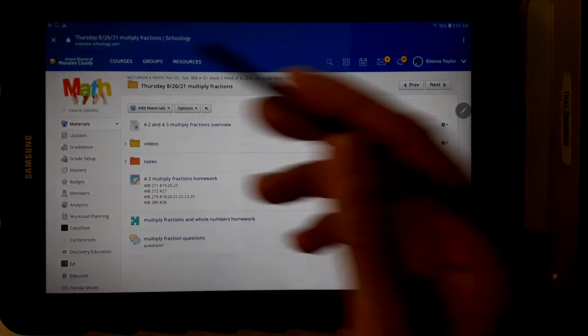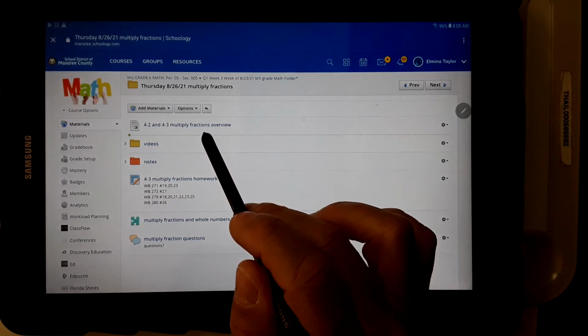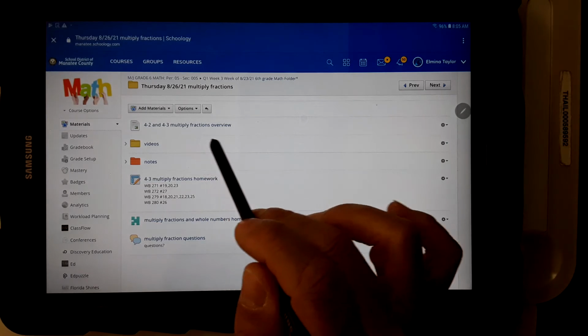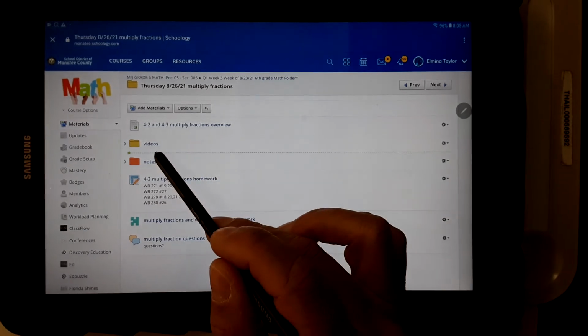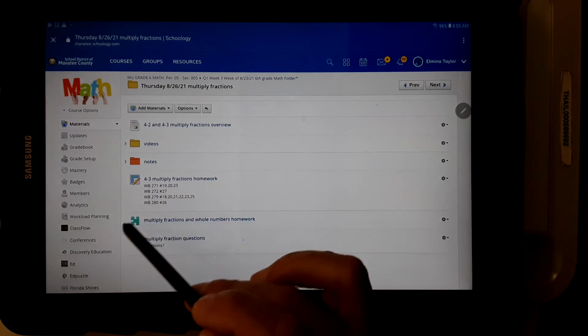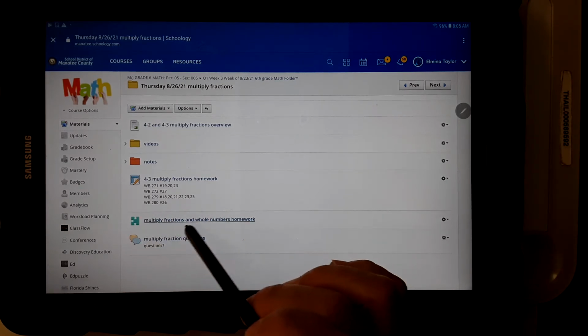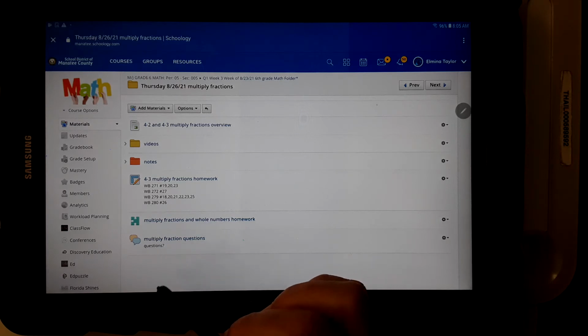And this is what you're going to see pretty much for every single lesson. It's an overview, basically, what am I teaching? So this was a lesson on multiplying fractions. Notice I have a video folder, I have a notes folder, and then here the homework is listed. The puzzle piece they do not have to do. That was only for our online learners when I was teaching online learning.